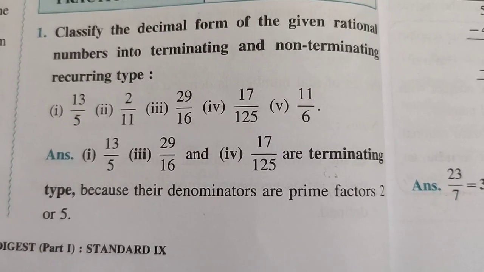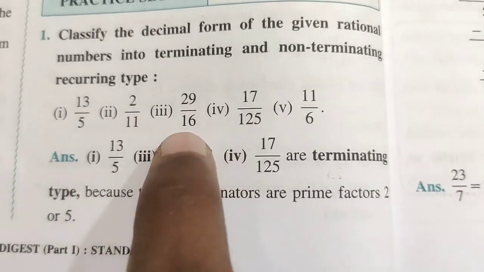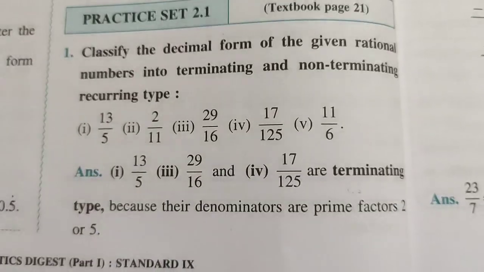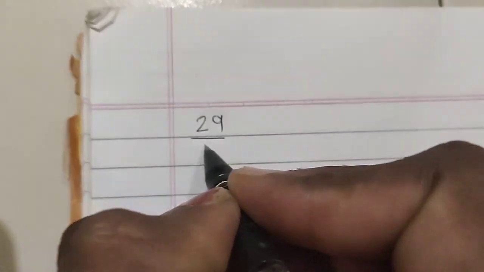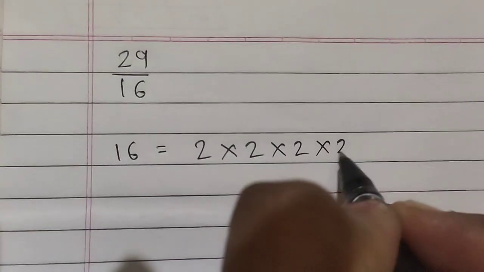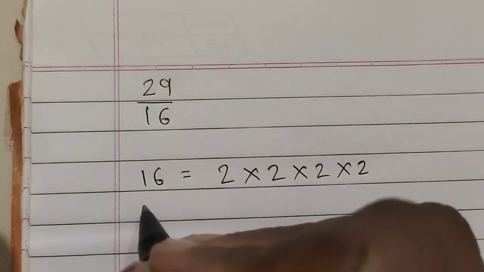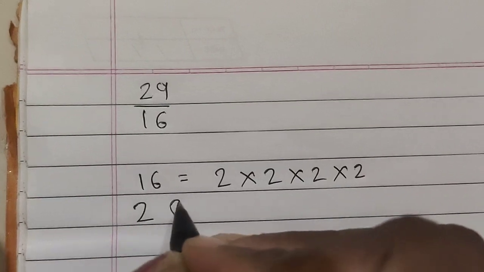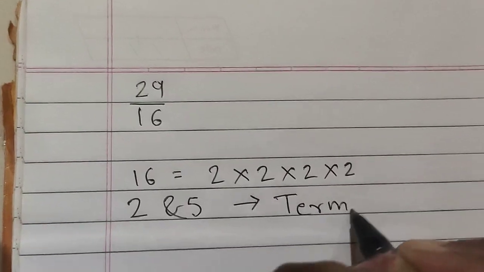Okay, got it now? What you basically have to do is see the denominator and factorize it. For example, suppose I am solving for 29 upon 16. See, 16 is basically, if you factorize it, you will get 2 into 2 into 2 into 2. Yes, you can see now, 2 2s are 4, 4 2s are 8, 8 2s are 16. And what I said, if your prime factors are 2 and 5, then these all are terminating type.